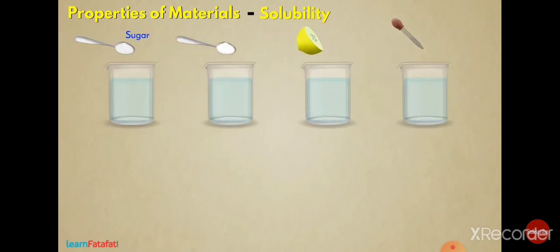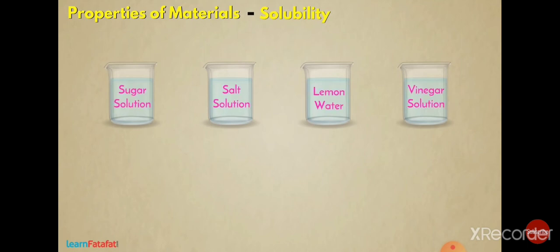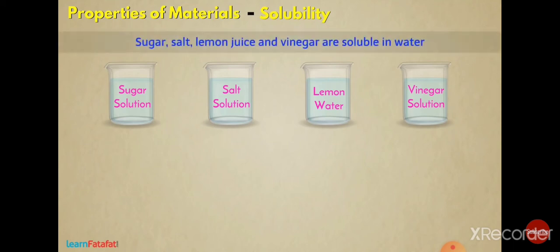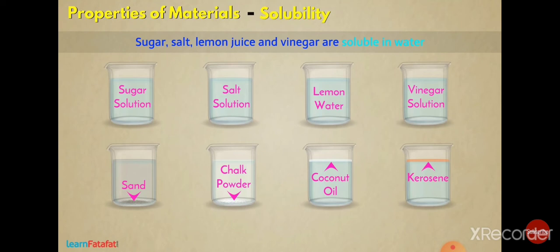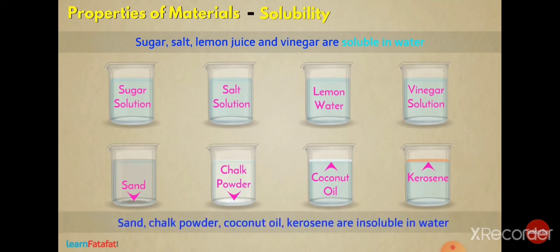Solubility. When we mix some materials such as sugar, salt, lemon juice, vinegar, etc. in water, then they completely disappear in it. That is, they get completely dissolved in water. Other materials such as sand, chalk powder, coconut oil, kerosene, etc. do not disappear in water, and thus these are insoluble in water.